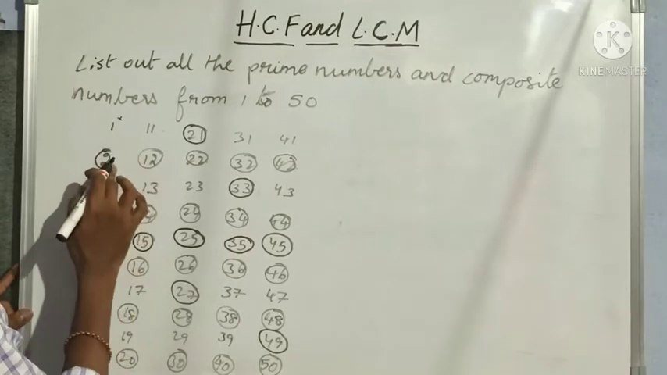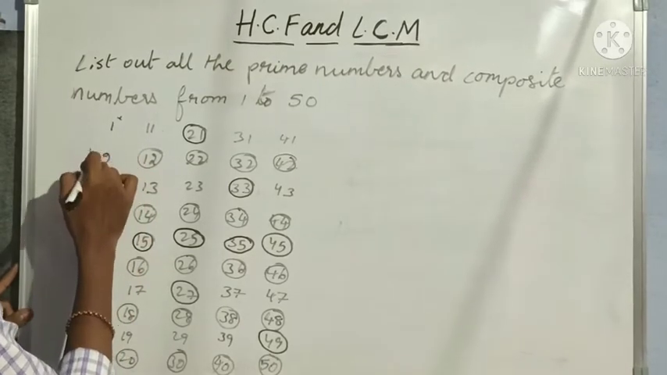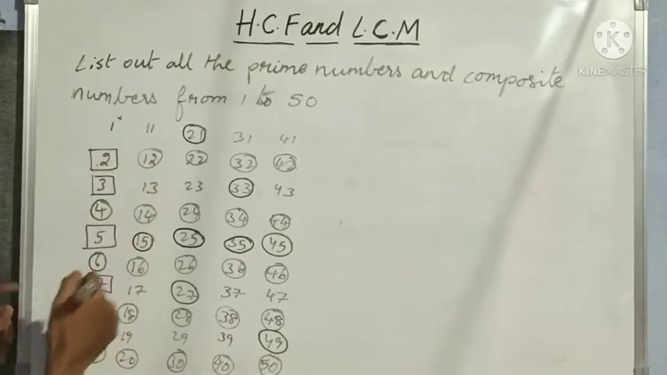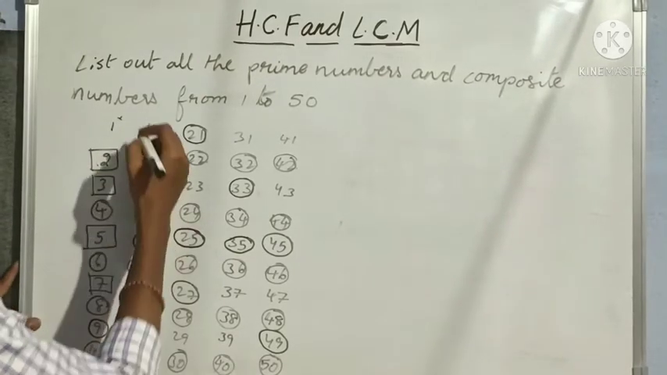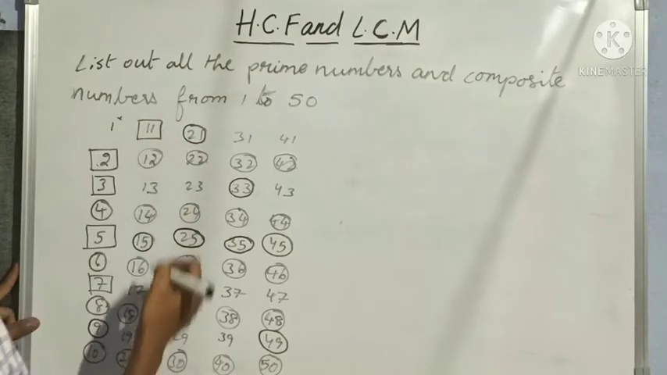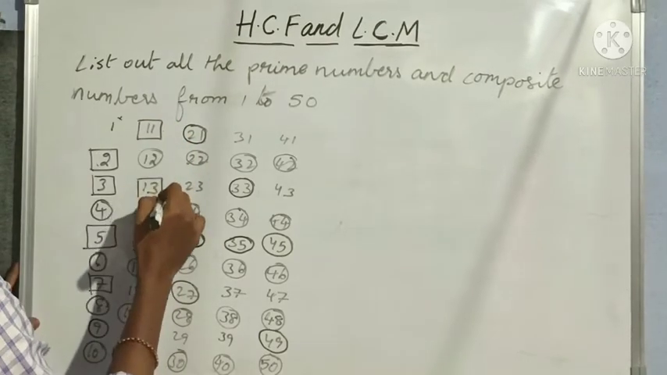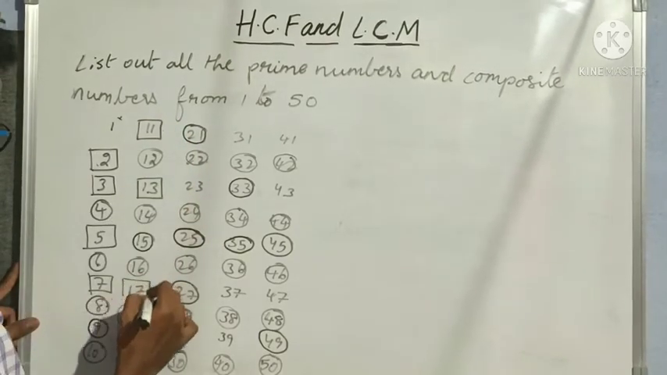Understood? 2 is also a prime number. So starting from 2, whatever the numbers are kept in box, all those numbers are what? Prime numbers. Clear?